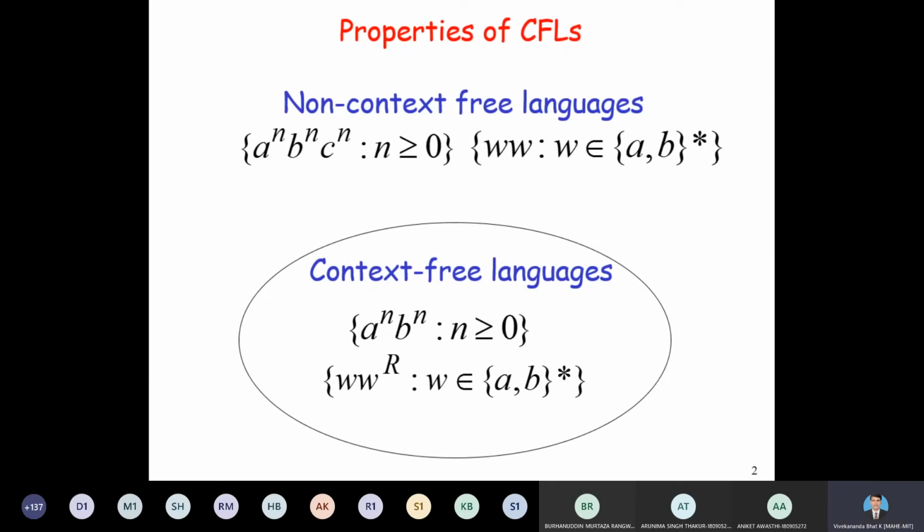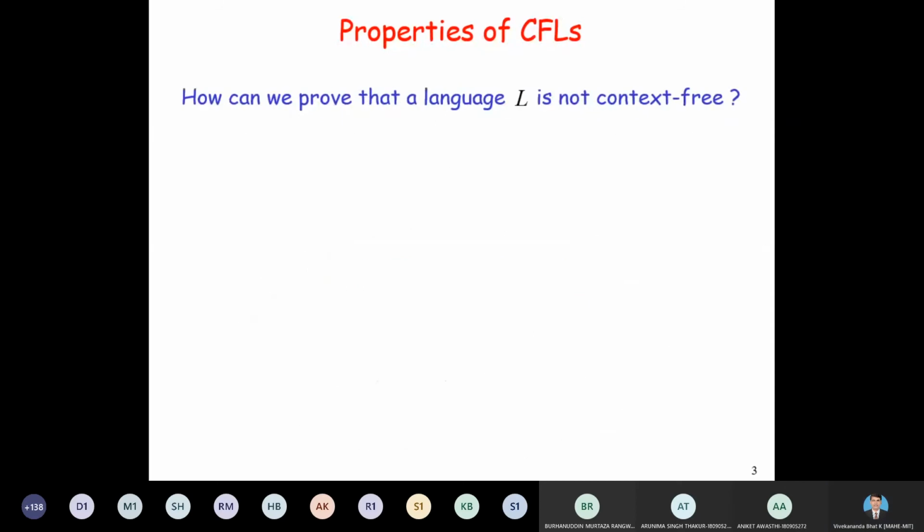So how to prove that such languages are not context-free? We have to prove that we cannot construct push-down automata for them, that is, that no PDA accepts L if L is not context-free.